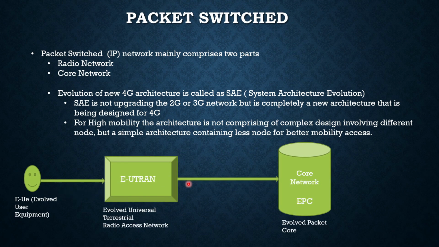So, broadly, 4G is nothing but SAE architecture. Now, what is SAE? It's System Architecture Evolution. If we see the high-level network architecture of LTE, it mainly consists of three network components. One is the evolved UE, the other is E-UTRAN, which is the Evolved Universal Terrestrial Radio Access Network, and the third one is the core network, which we call EPC. What is EPC? It's the Evolved Packet Core. This is the broad classification of LTE architecture in terms of SAE.